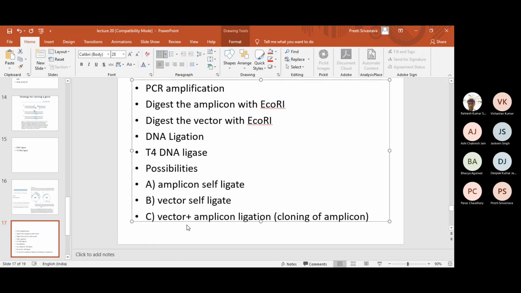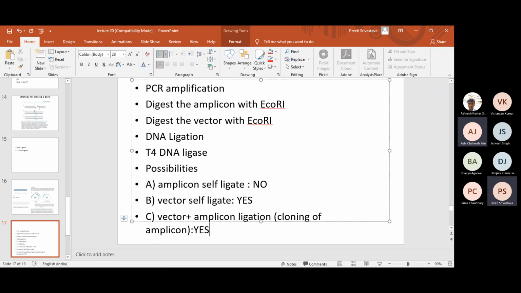Class. So then the point is, if the amplicon self-ligates and we put it in a bacterial cell, can it replicate? Very quickly, then I'll stop. No, ma'am. Amplicons? No, very good. Vector self-ligate? Can it give you colonies? It can, right? Yes, very good. The vector has the origin. So, yes, it will. Vector plus amplicon will also. Yes.